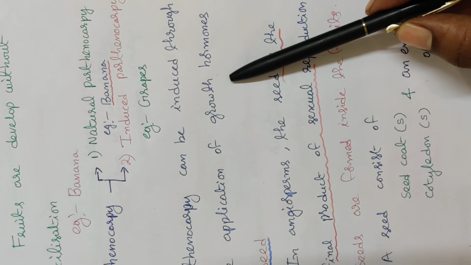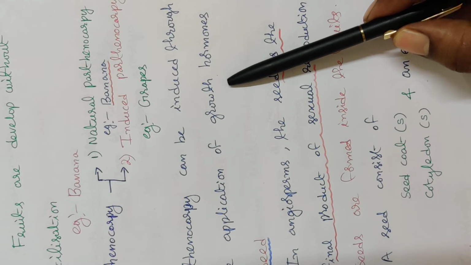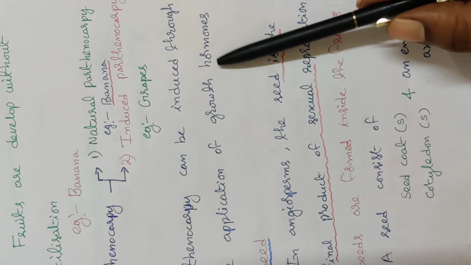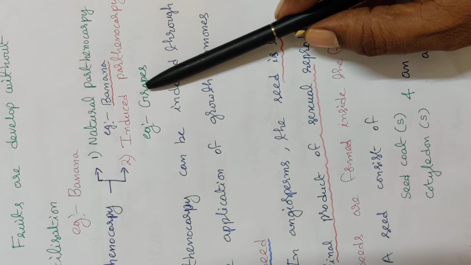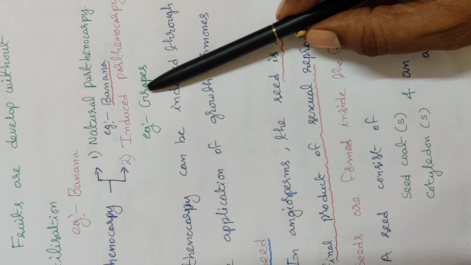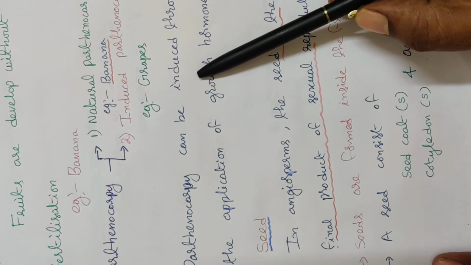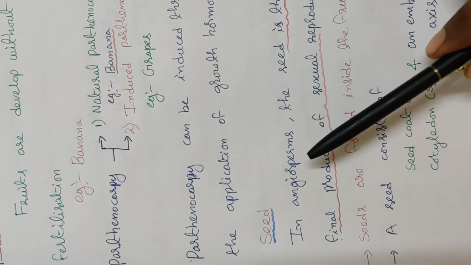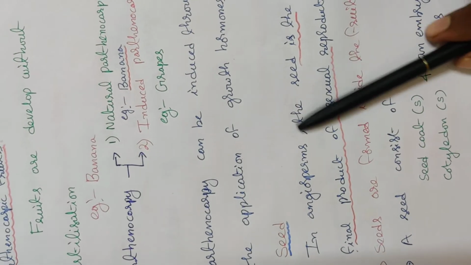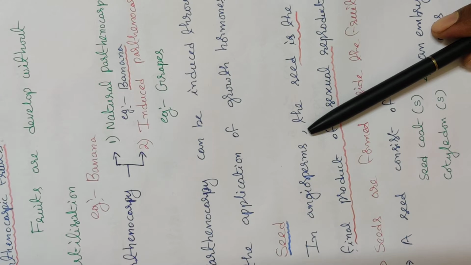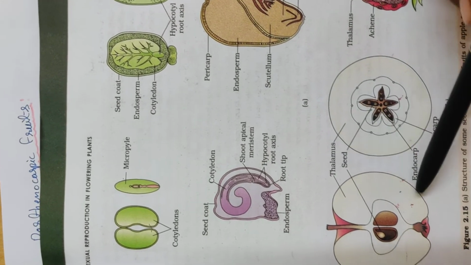You have already learned about plant growth hormones and their functions in first BSc. So here the seedless, induced parthenocarpic fruits are produced by the application of some plant growth hormones. Next we have to know about the seed. Before that, look at here.